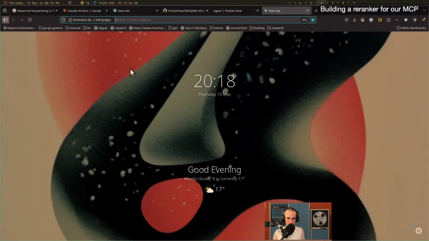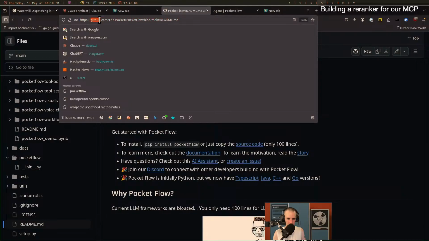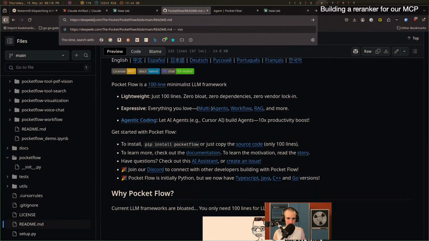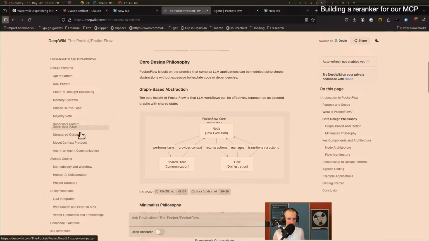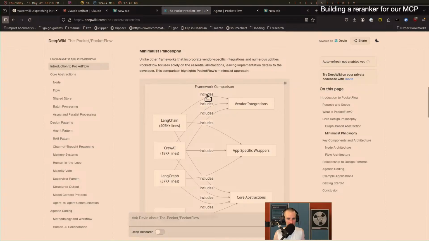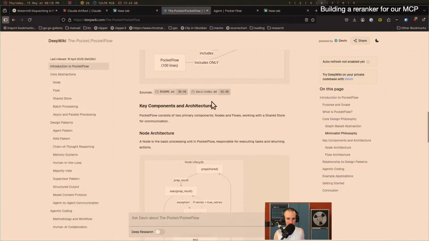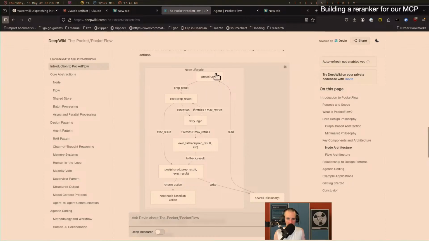And now I'm going to show you something cool, which I'm sure for the deeply connected people out there: if you replace this with DeepWiki, you get to the Devin page, which allows you to go to this DeepWiki page, which has analyzed the whole GitHub repo, which is hit or miss quality, right? Like it might just latch on a part of a big repo that has no real significance. But here we can kind of see a node lifecycle.